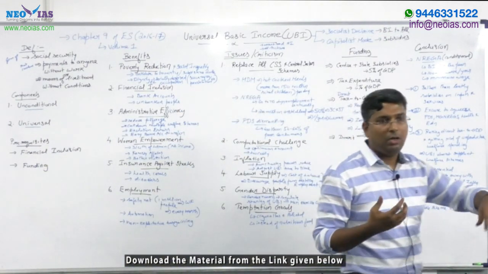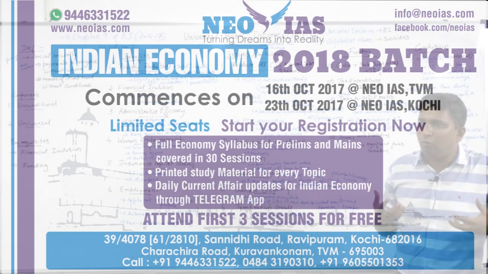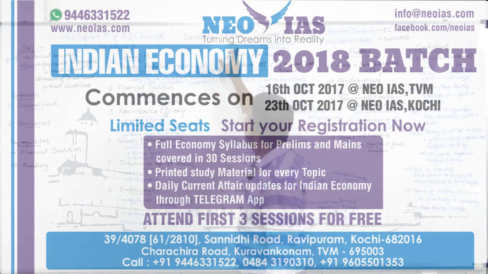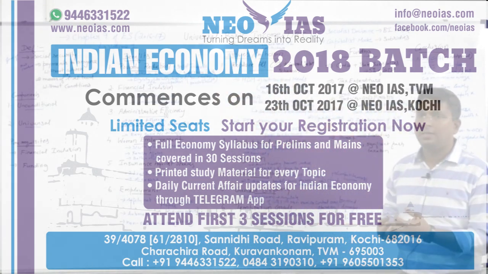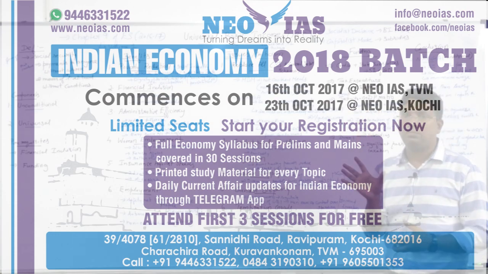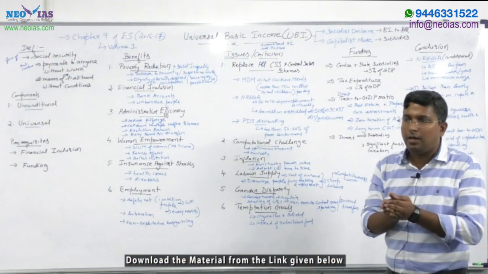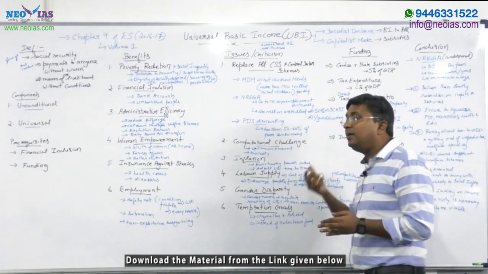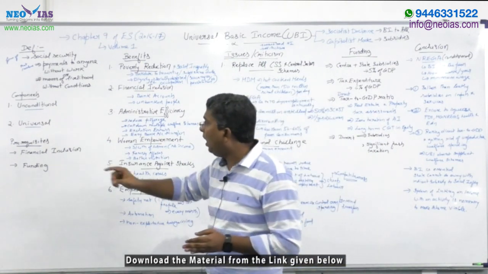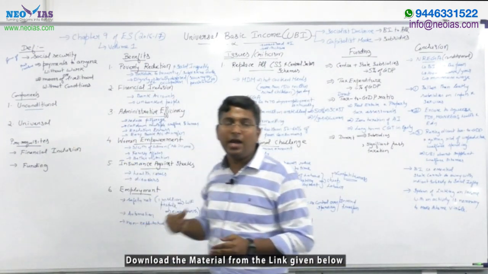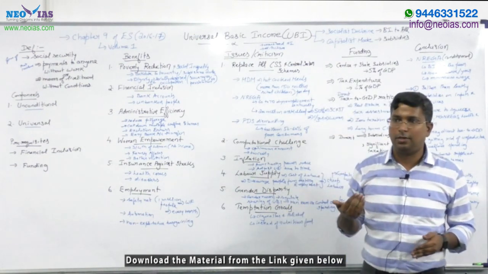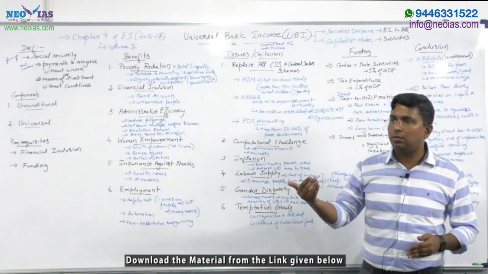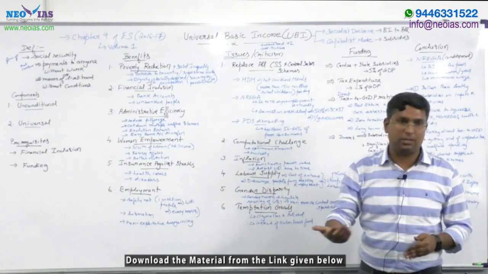If there is a question on universal basic income, just have an idea what this concept is all about. The concept is mentioned in the term itself, universal basic income or UBI. You can simply define UBI as nothing but an unconditional minimum income. This word unconditional is very important, and we'll discuss it. So universal basic income is an unconditional minimum income given by the government.